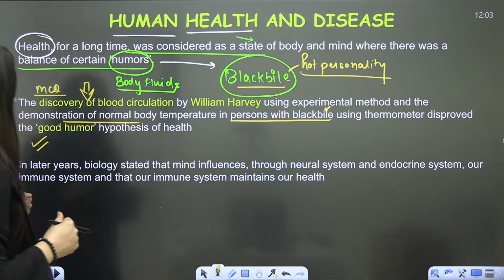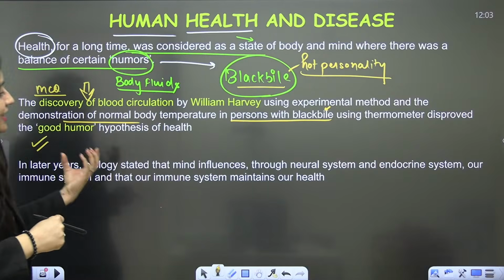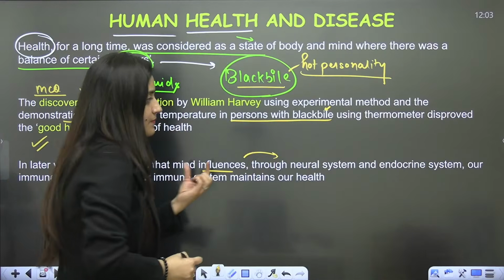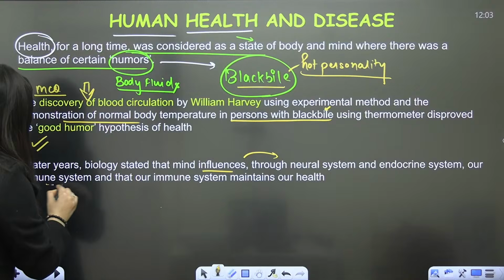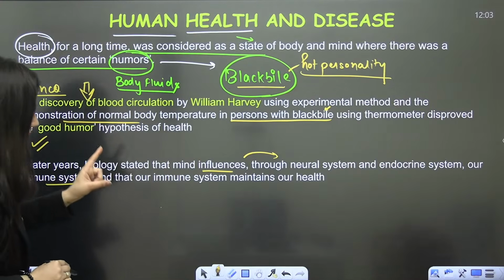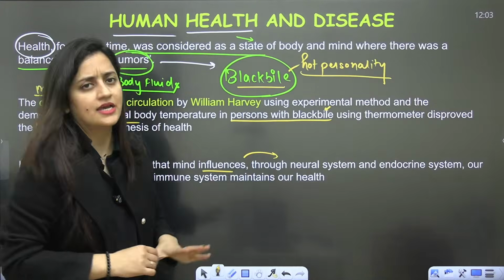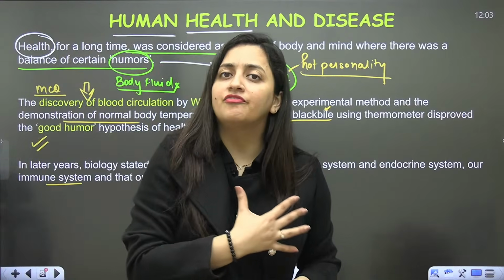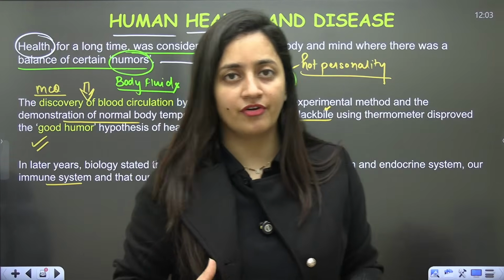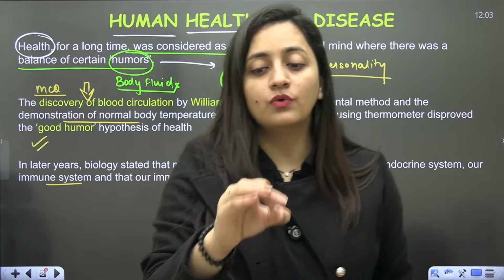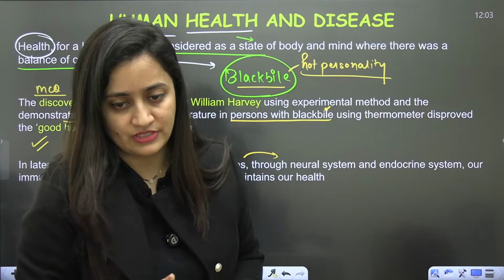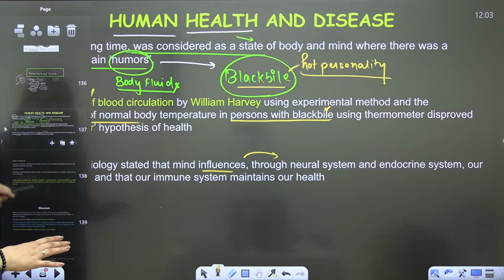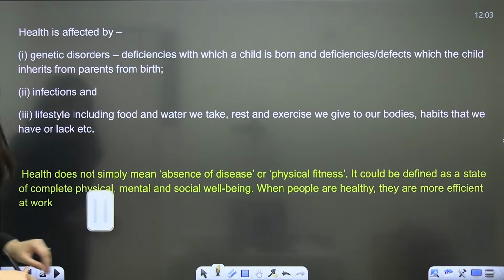So in later years, biology stated that the mind influences through the neural system and endocrine system, and that our immune system maintains our health. Overall, in simple words, in our body different systems are there which are taking care of everything. When it comes to our health, we rely on our immune system. Okay? So this basic introduction is clear?